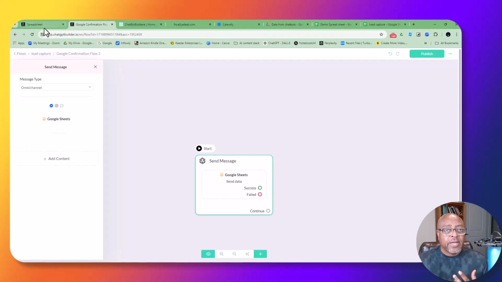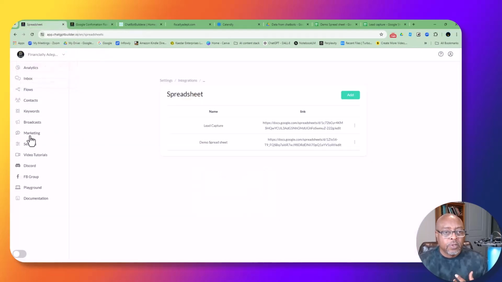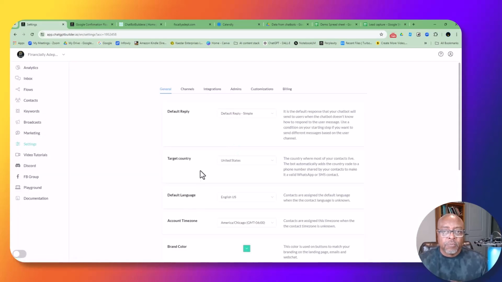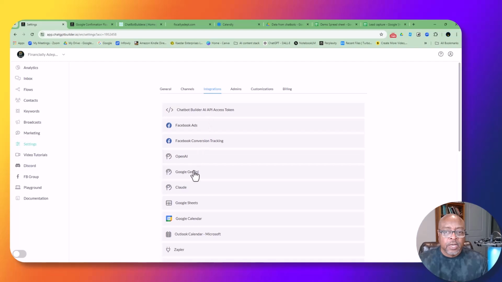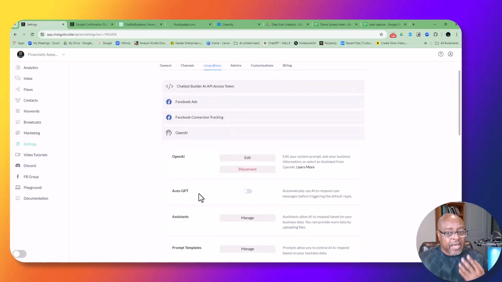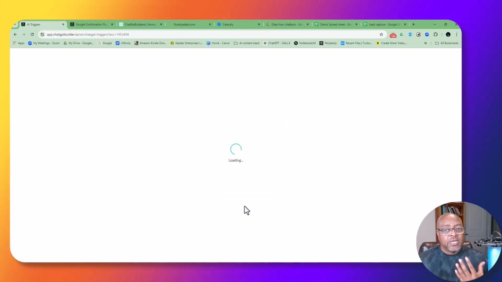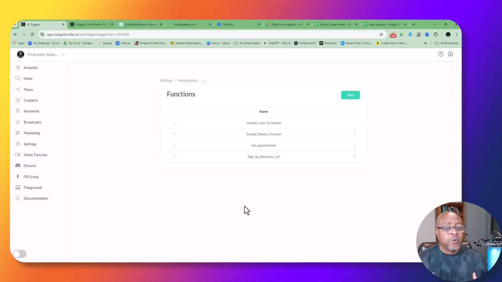But now I need to go to settings again, and then I'm going to go to integrations. This time I'm going to go to OpenAI, because the AI has to talk to the Google Sheet. So now I've got to get them talking to each other. Then I'm going to go to functions. These functions are all custom fields. What's different from a couple of the other ones is that I'm actually going to create this custom field. So I'm going to click add.